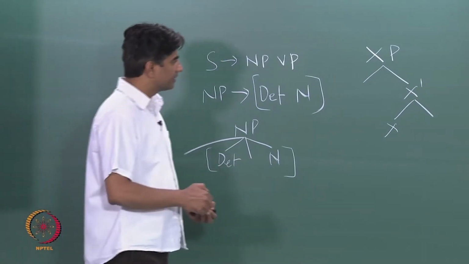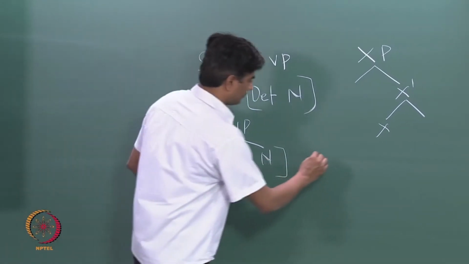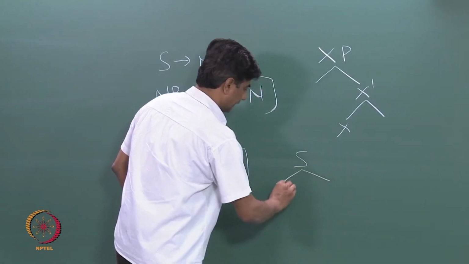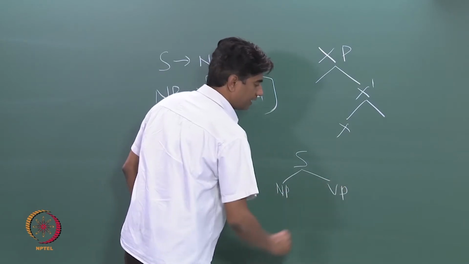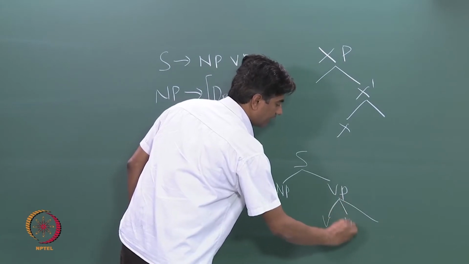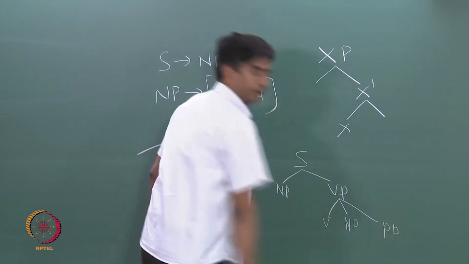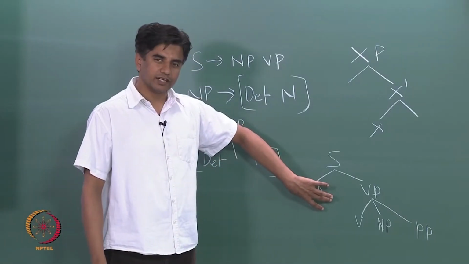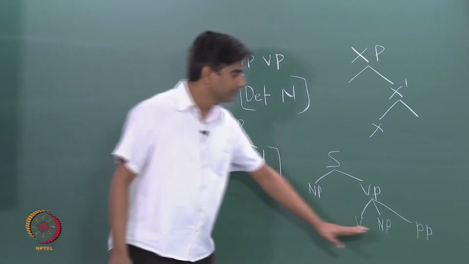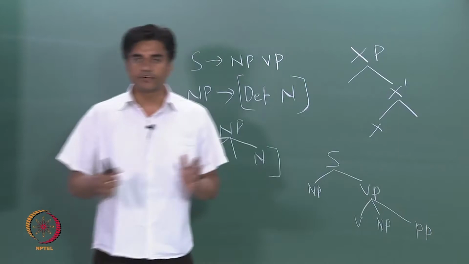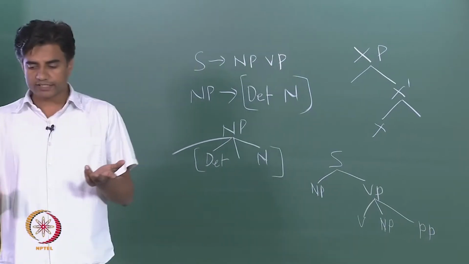A sentence was given like an NP and VP, and then again VP was V, NP, PP. The problem was that it was capturing some of the things, but for many things it sounded more or less like a statement.